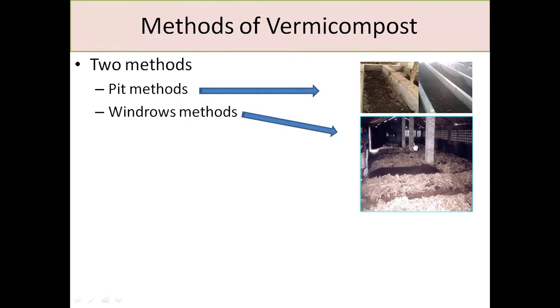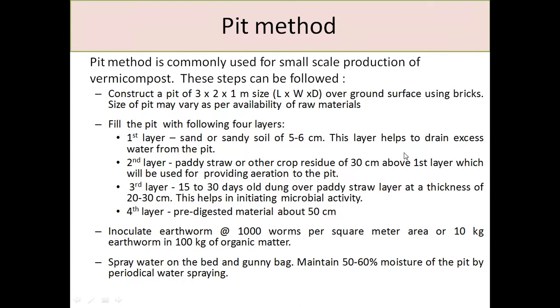One is the pit method, the second is the windrows method. The pit method is most commonly used for small-scale production of vermicompost. Basically, you prepare a pit, either above the ground or below the ground. The dimensions are there. For the first layer, you add sand and soil of 5 to 6 centimeters, which helps to drain excess water from the pit. For the second layer, you add paddy straw or crop residues.